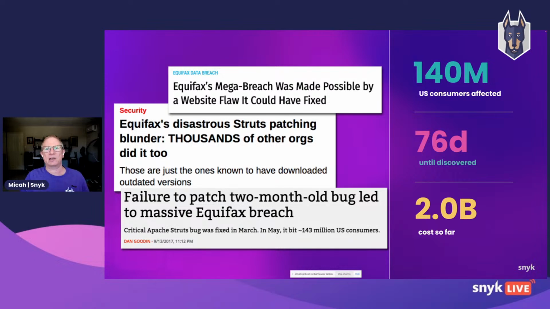So it's likely that Equifax was not a direct target of attack. It's more likely that attackers were casting a wide net and probing systems to see if they could find somebody that still had this critical issue with Apache Struts. Even though the fix had been released, attackers knew that there was going to be some amount of time before everybody updated. And unfortunately, that was the case with Equifax. Now, once it was discovered that Equifax still had this vulnerable version of Apache Struts, then it was likely that they became a direct target.